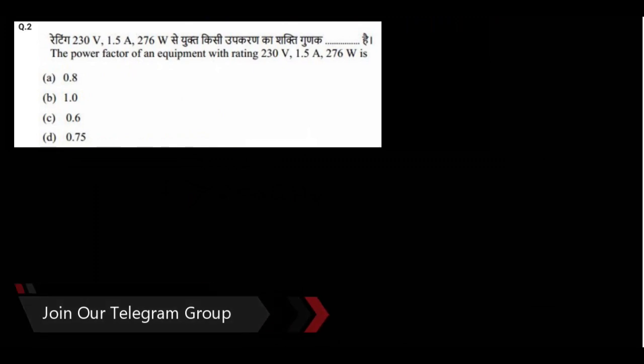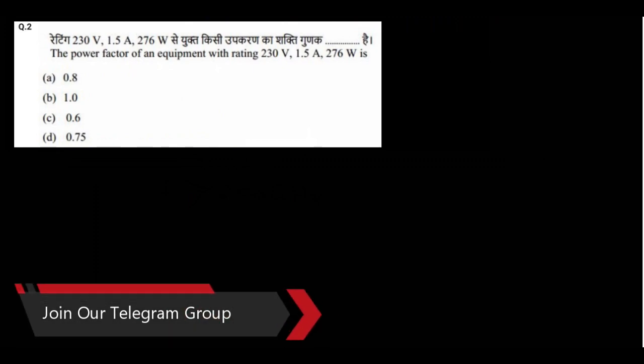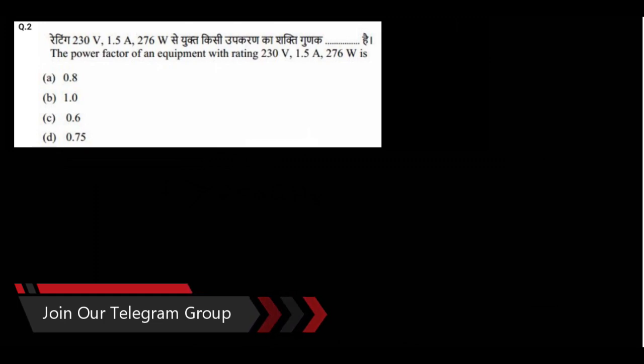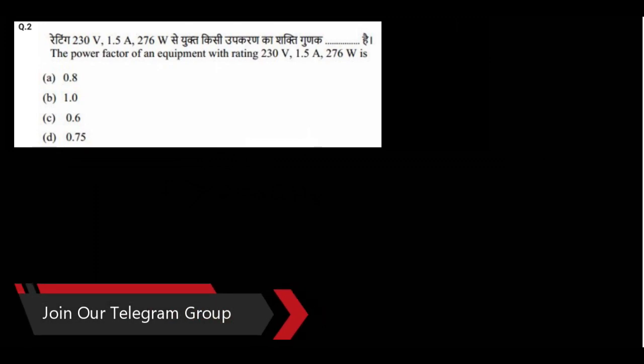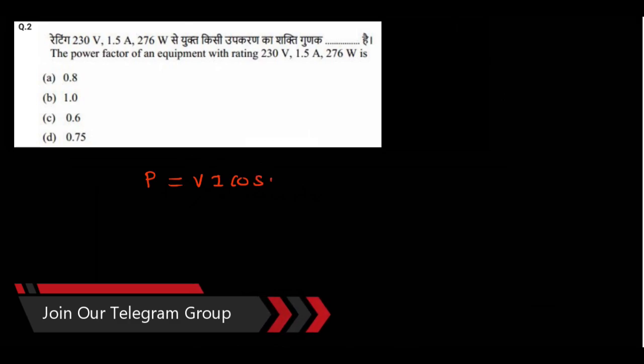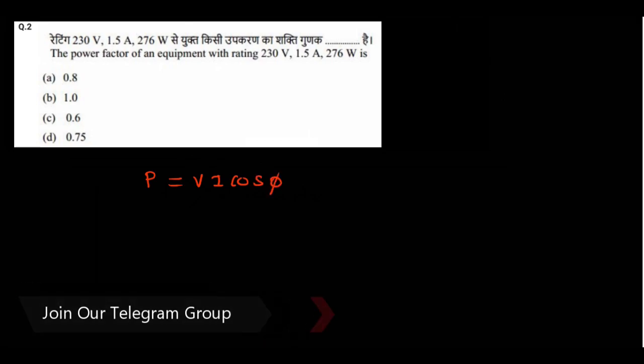Second question. The power factor of an equipment with rating 230 volt, 1.5 amps, 276 watt is? What is the equation of power? P equal to VI cos phi. Here cos phi is known as the power factor.